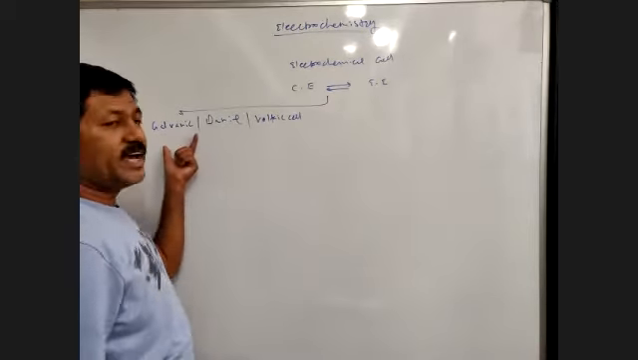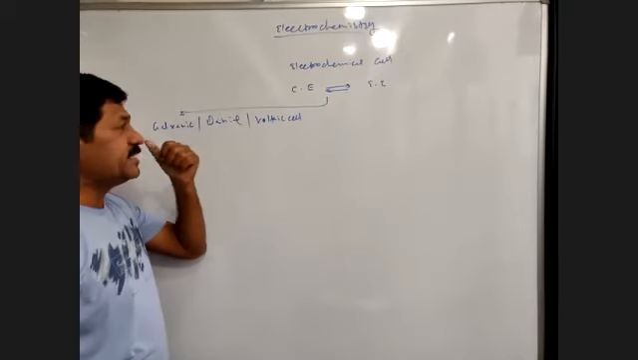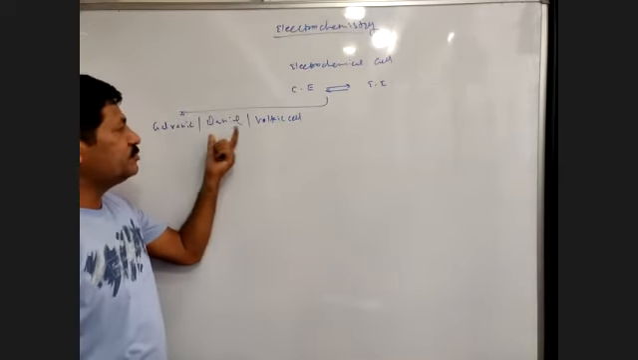Voltaic cell. So, galvanic, Daniel, and voltaic, these are the different names of scientists. Galvanic is one of the scientists, Daniel is another.